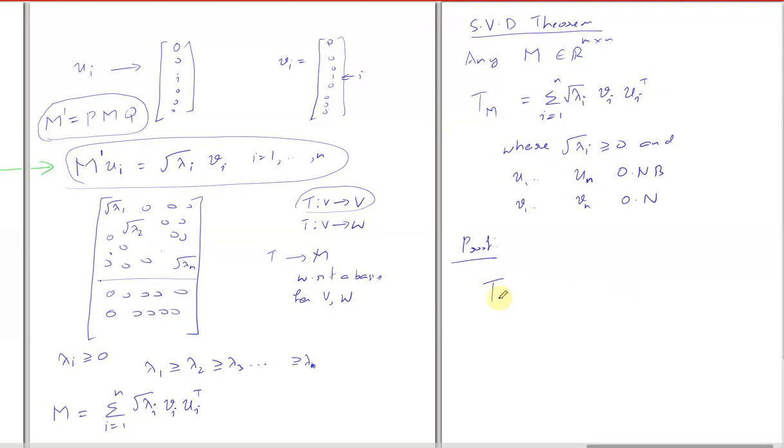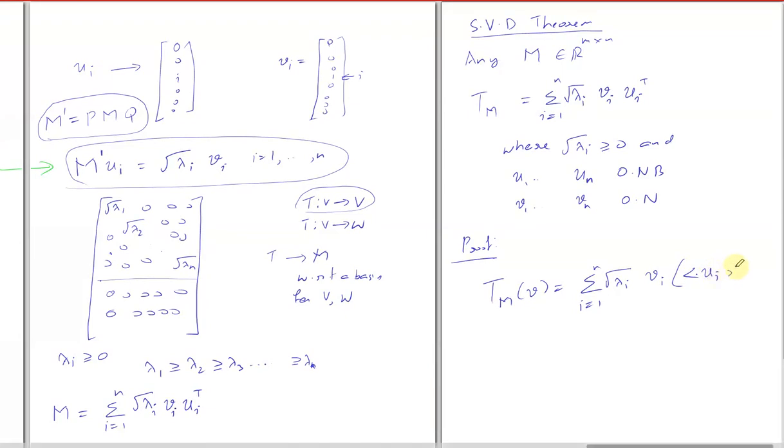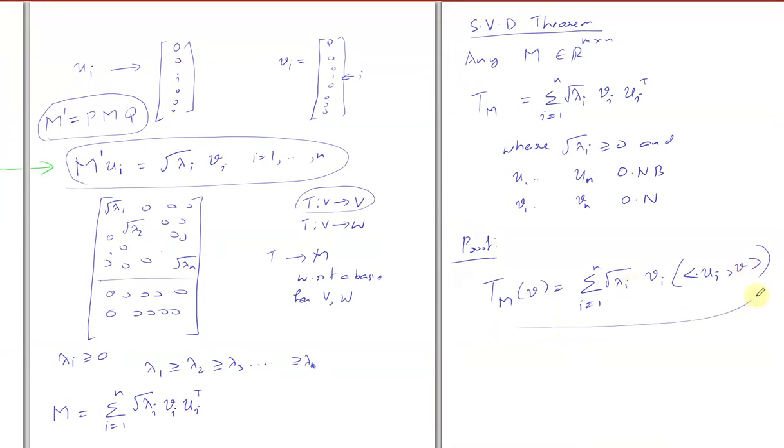So Tm of a vector V is going to be summation over i equal to 1 to n of square root of lambda i Vi times the dot product of Ui with V. So this is a statement in terms of abstract vectors.